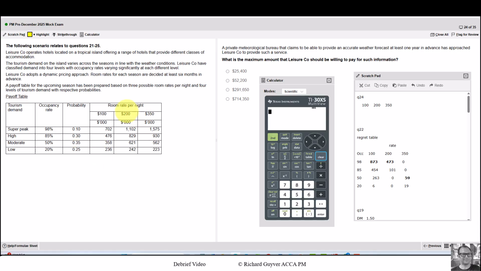And then for the $200 night, we do the same for this column, and for the 350, we do the same for this column. You can be a bit more efficient than doing everything, and it's often worth trying to save a bit of time. And here's what I mean by that.